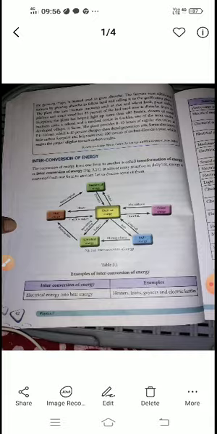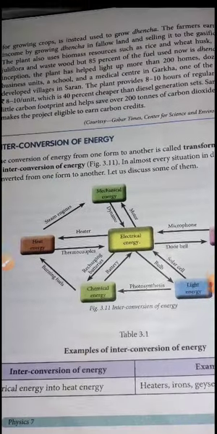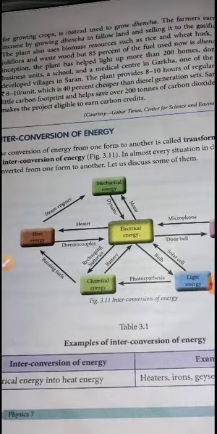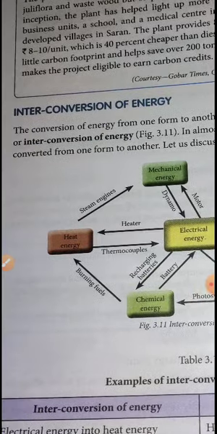The next one is interconversion of energy. We saw the law of conservation of energy states that energy is neither created nor destroyed, but it can be converted from one form to another form. So we will see how it is getting converted here. First, take your heat energy. Heat energy can be converted into mechanical, and heat energy can be converted into electrical. Your chemical energy can be converted into heat energy. Now look here.